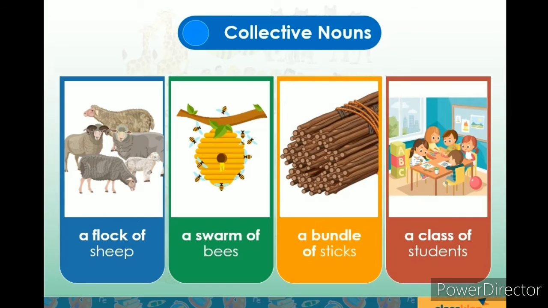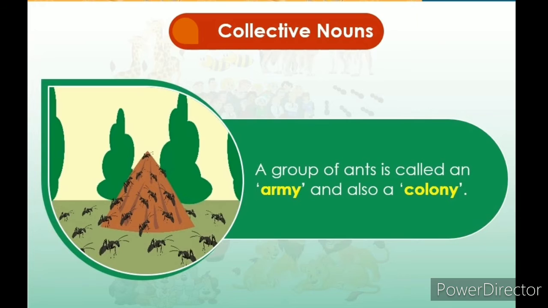A pride of lions means a group of lions. Followed by a flock of birds, which means a group of birds. A herd of cows means a group of cows. A brood of hens means a group of hens. An army of ants means a group of ants.